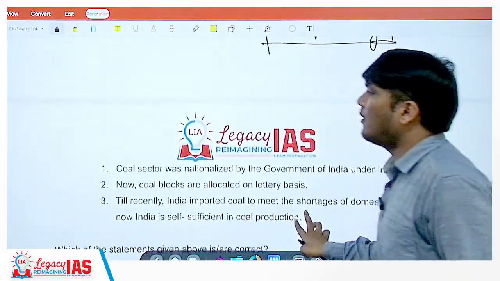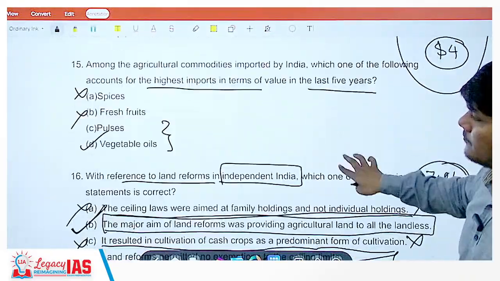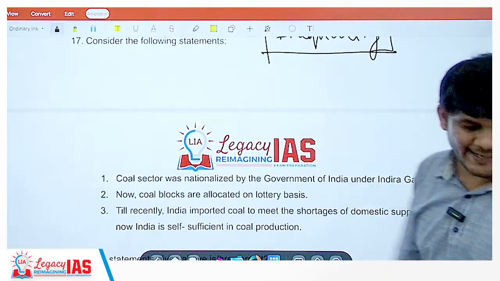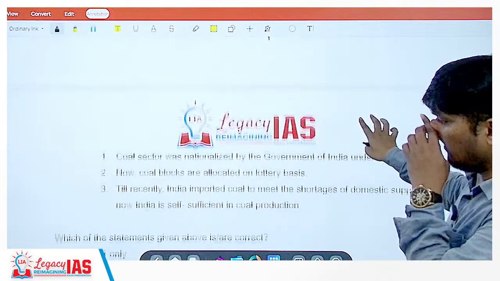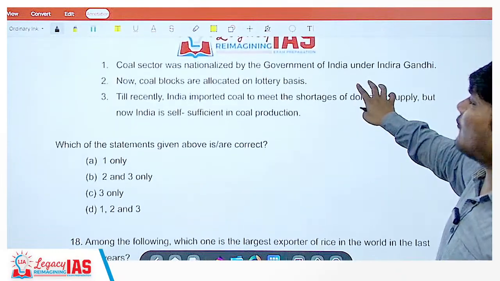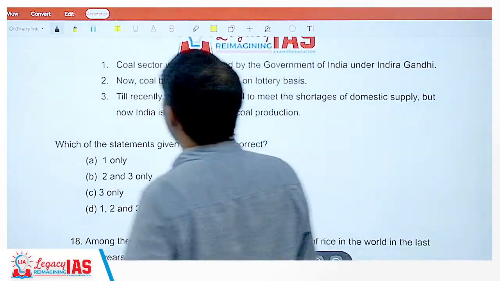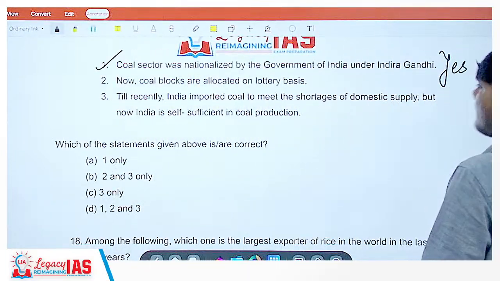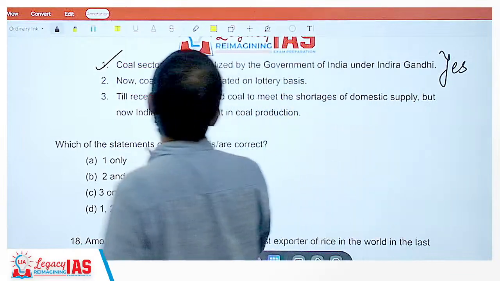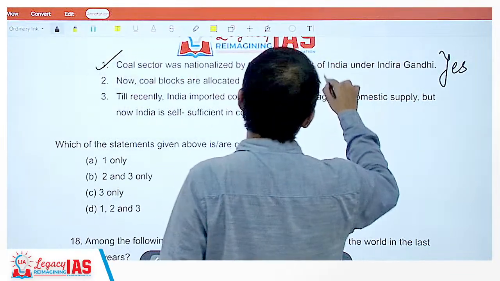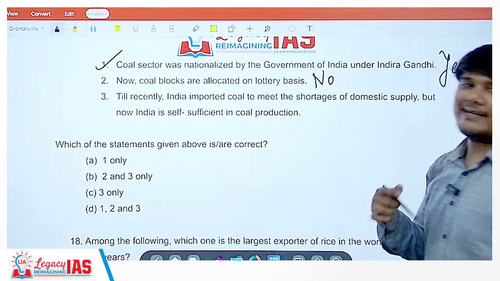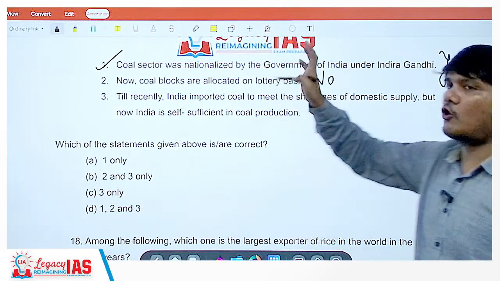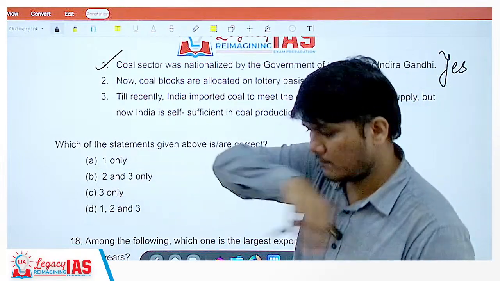Now, moving on. Consider the following statements. Number 17. Coal sector was nationalized by the government of India under Indira Gandhi. Yes. Correct. Now coal blocks are allocated on lottery basis. No. Earlier it was, now it isn't. Allocation of coal blocks on lottery basis is now gone.